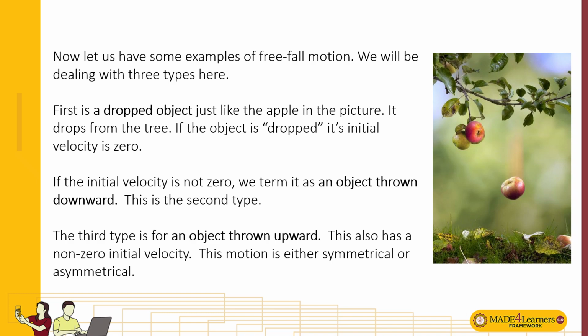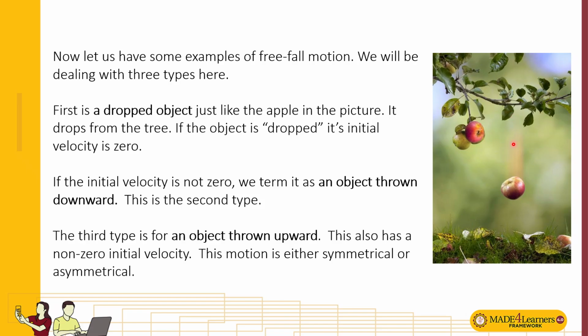There are different types of free fall motion. Let's start with the first one, wherein the object is dropped from something, for example this apple that is dropped from a tree branch. Its initial velocity is zero.